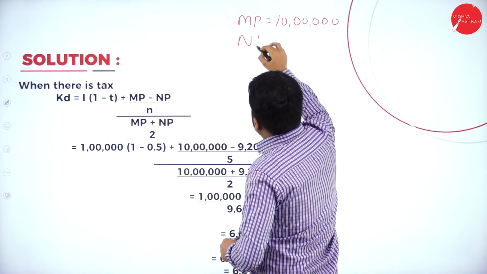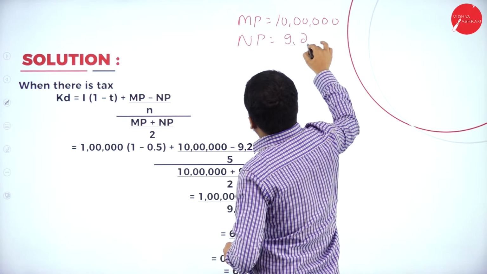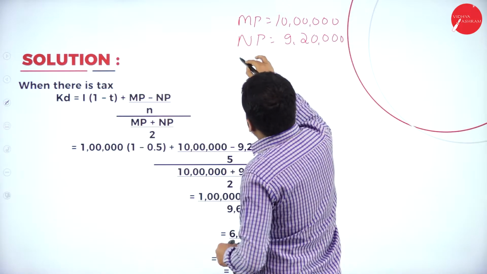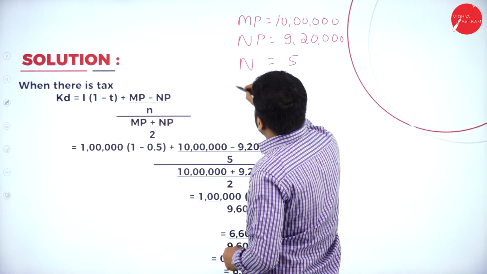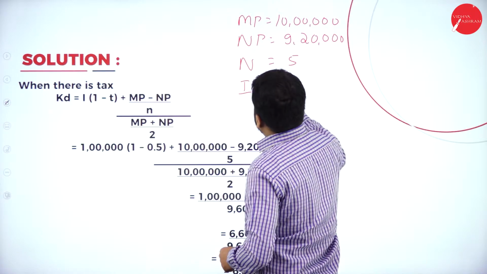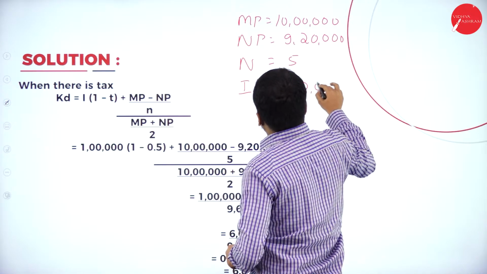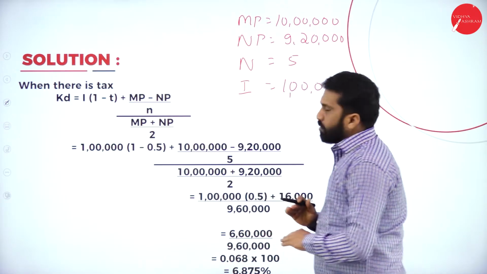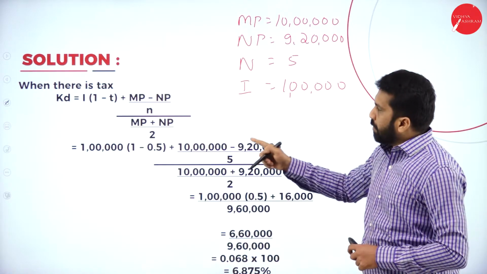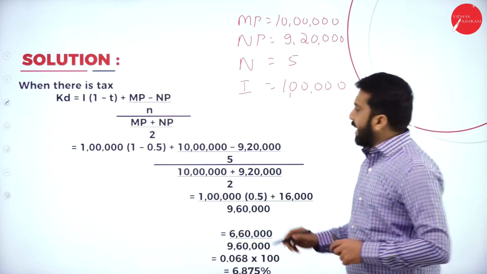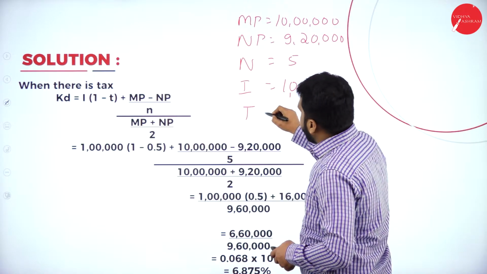Your NP will remain as it is, 9,20,000. Number of years will remain 5 years. Interest will remain 1 lakh. There are no changes, but you are supposed to take tax also. One more will be added.